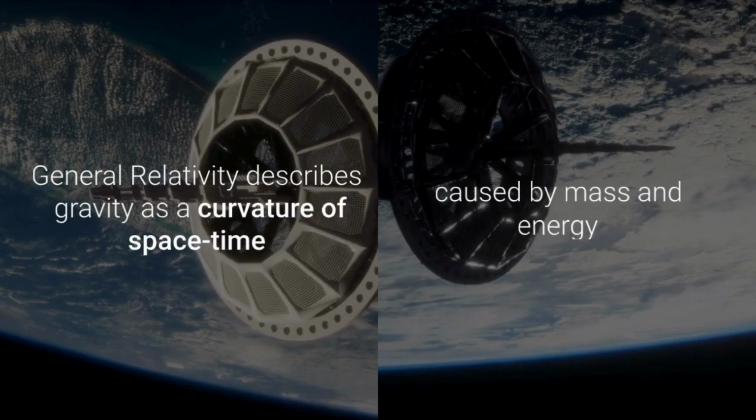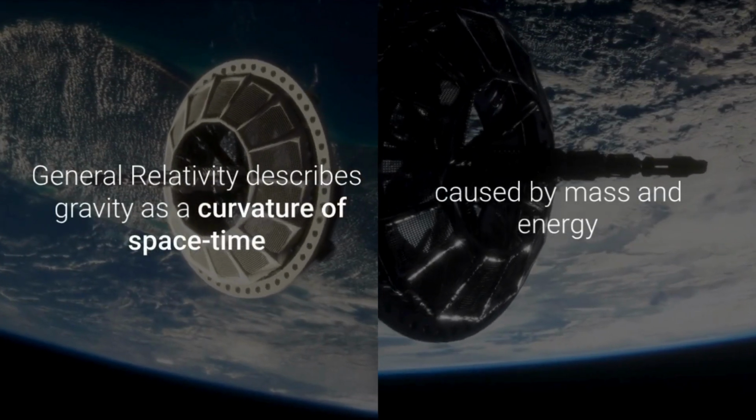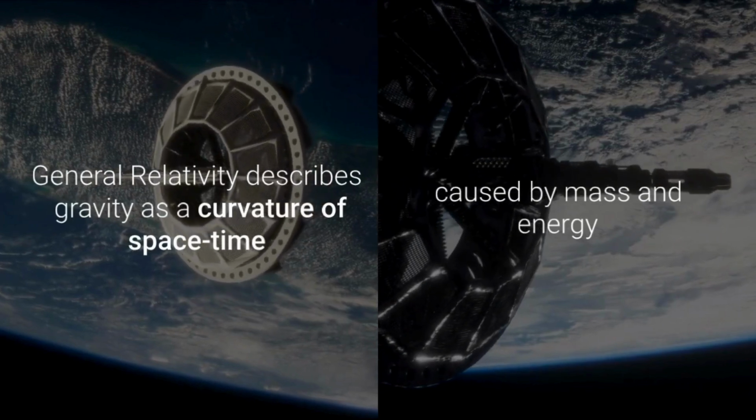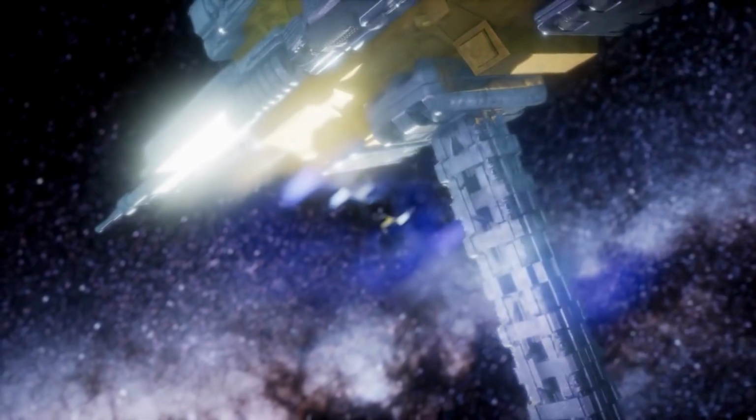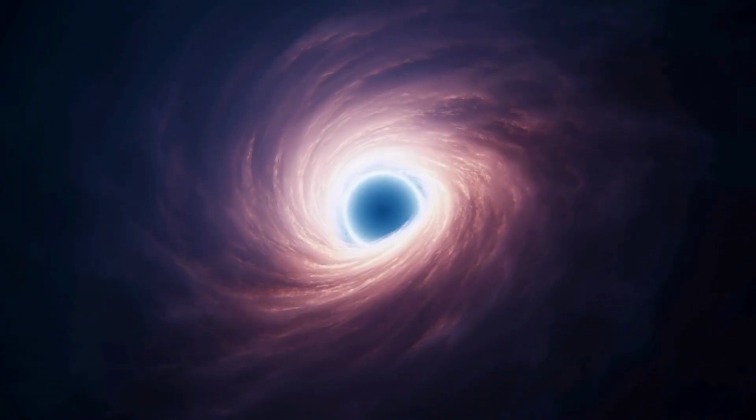In 1915, Einstein introduced general relativity, describing gravity as a curvature of spacetime caused by mass and energy. Massive objects like stars and planets warp spacetime, affecting the motion of other objects, explaining why Earth orbits the Sun.